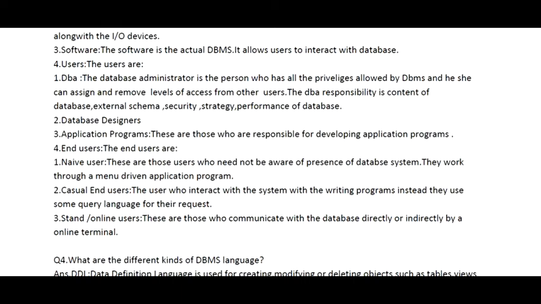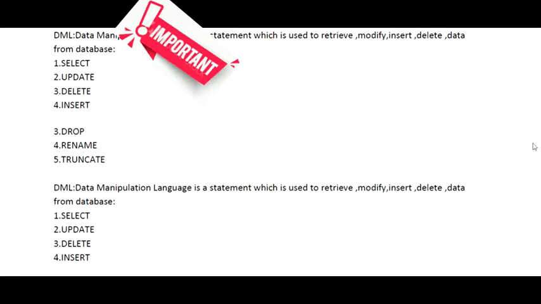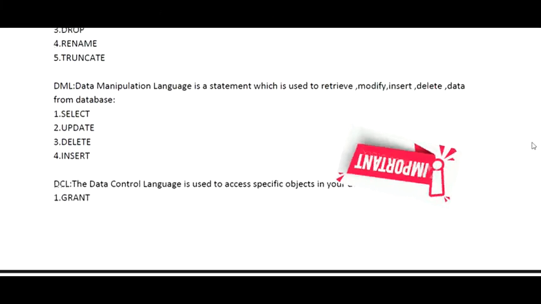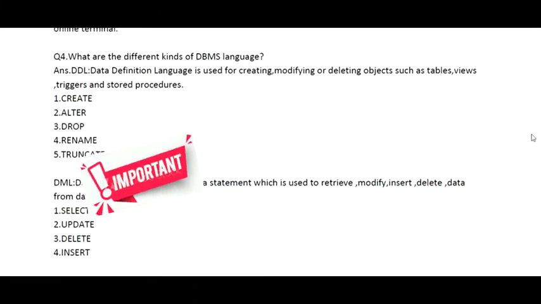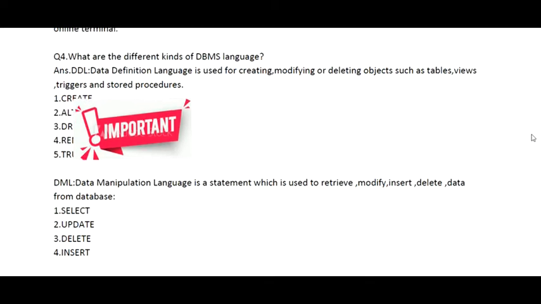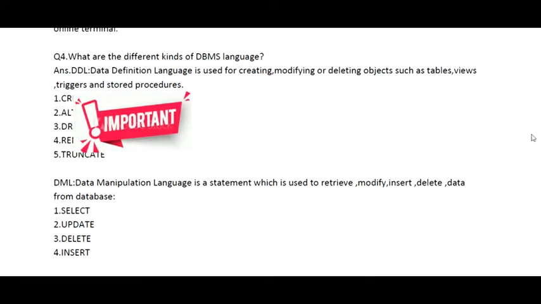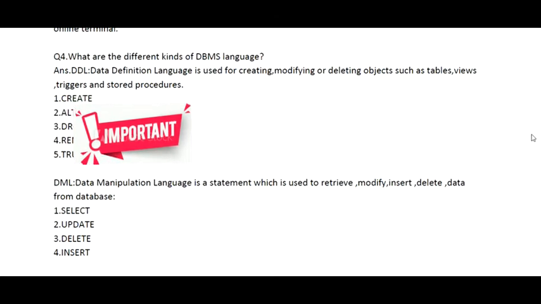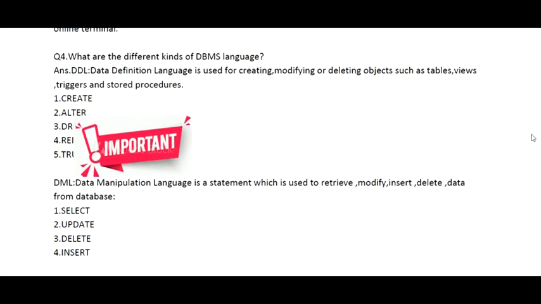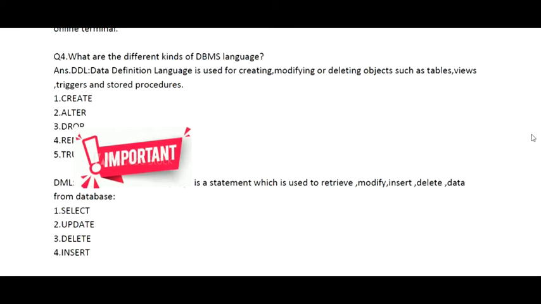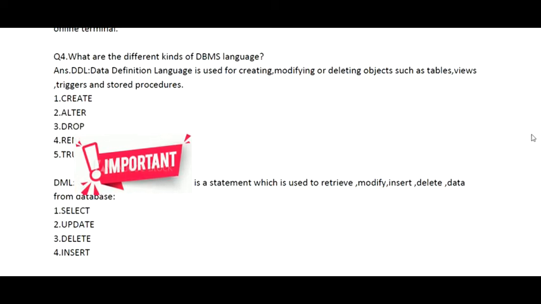That is a very important question: what are the different kinds of database management system languages? Basically, the ways through which we can perform anything on a database management system all involve some different categories of languages. The different categories of languages are DDL, then DML, then DCL, then TCL. So what does each and every one of these four languages do?